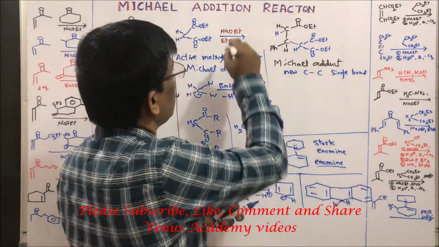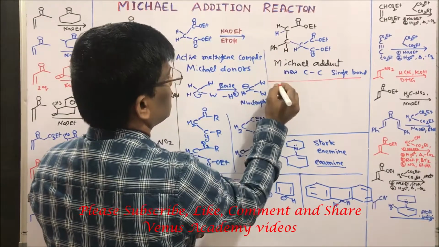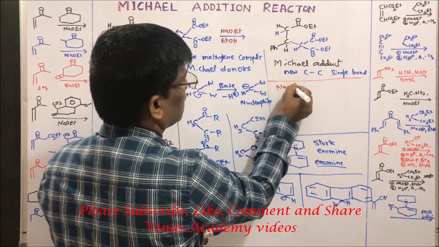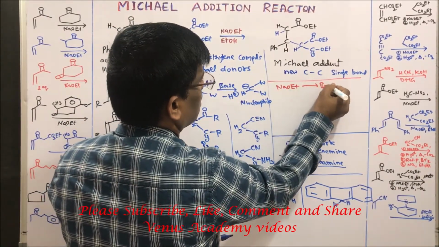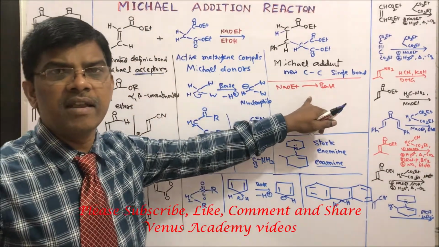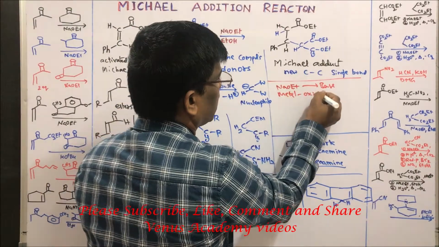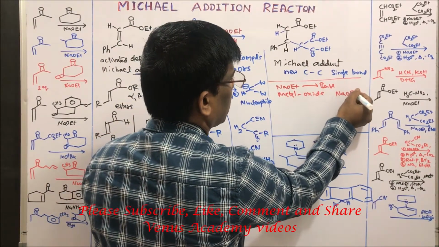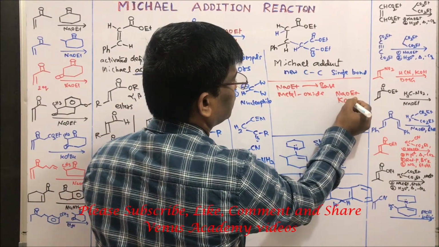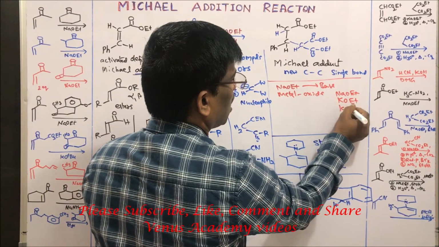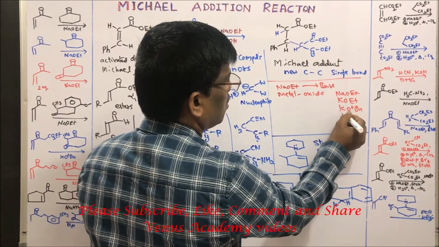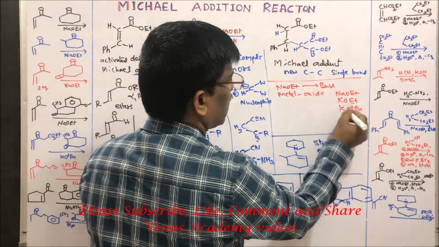When it comes to base, sodium ethoxide is a base. This base can usually be metal alkoxides, for example sodium ethoxide or potassium ethoxide, potassium tertiary butoxide, potassium isopropoxide.